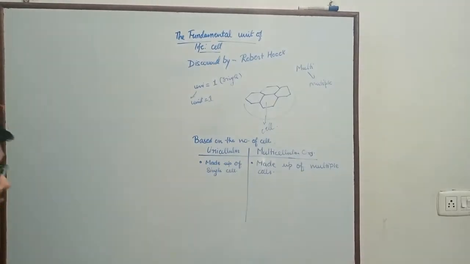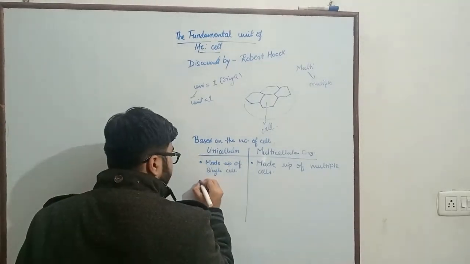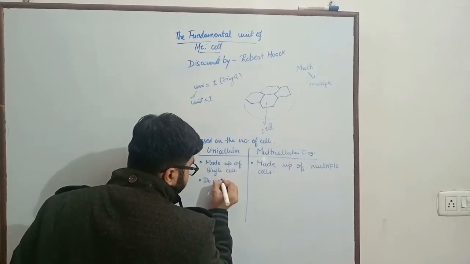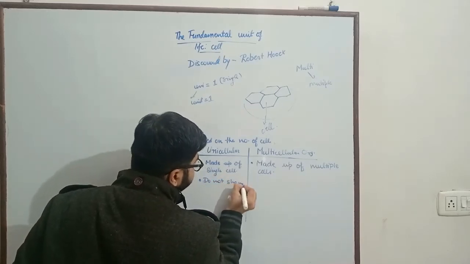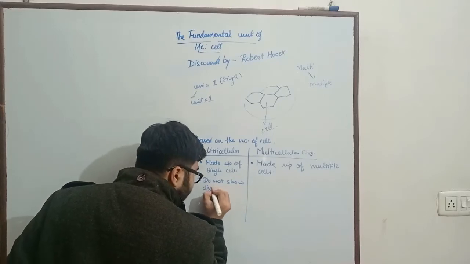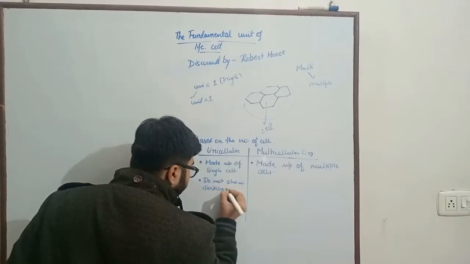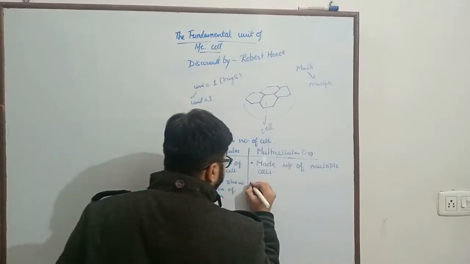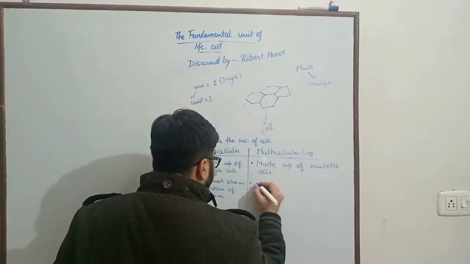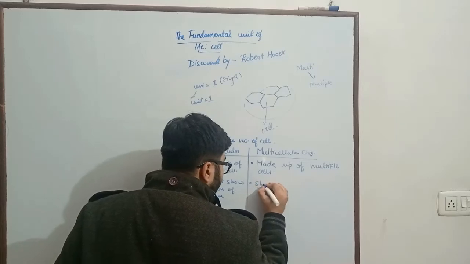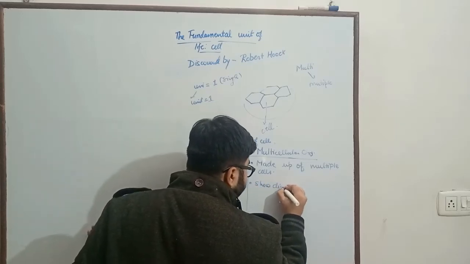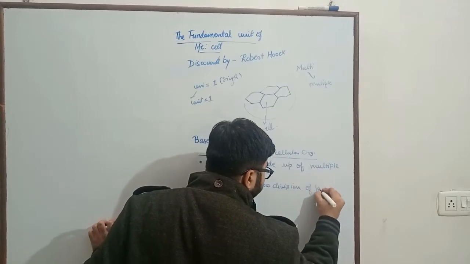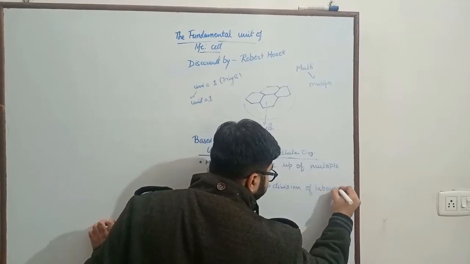Okay, the next point of difference is the unicellular organisms do not show division of labor, whereas multicellular organisms show division of labor.